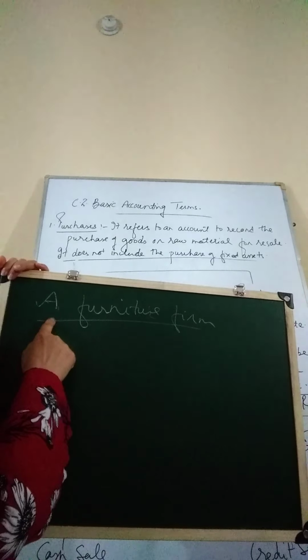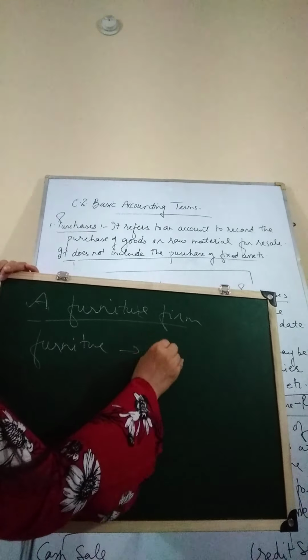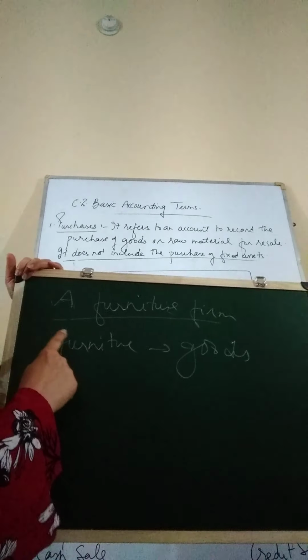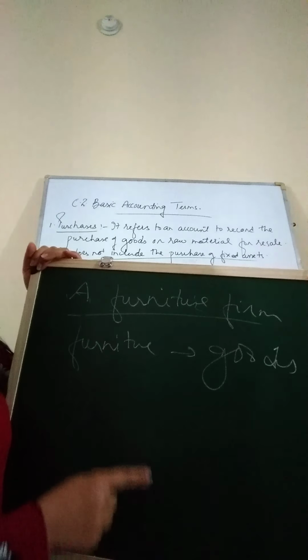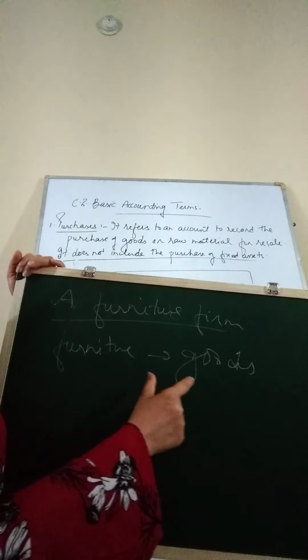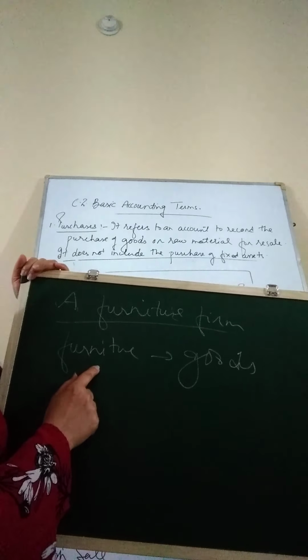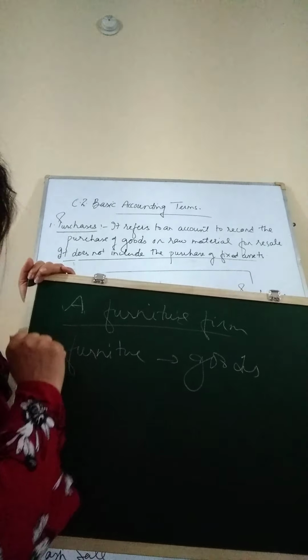For this firm, the purchase of furniture will be the purchase of goods. It means for a furniture making firm, furniture will be considered as goods. So when this firm purchases furniture, we will record it as purchases, meaning goods purchase, for this kind of firm.